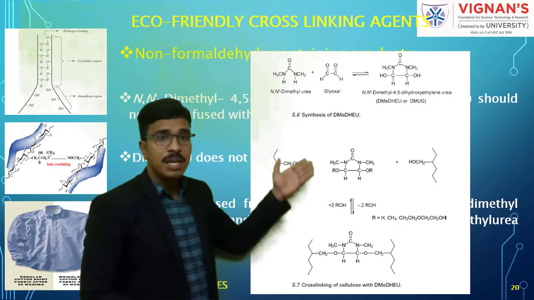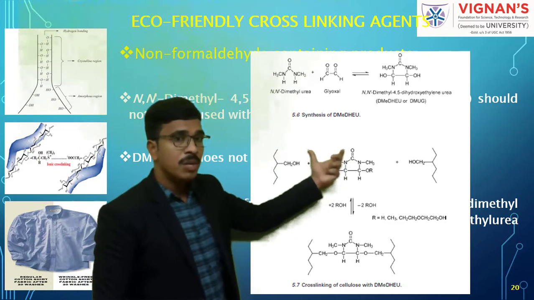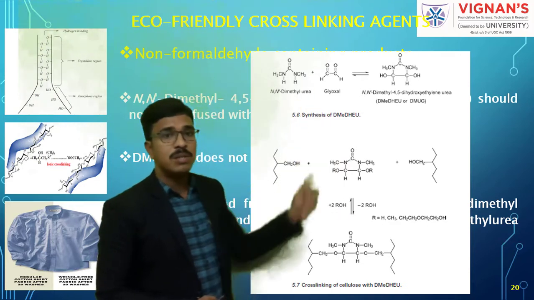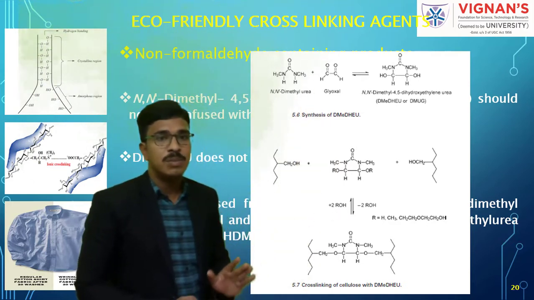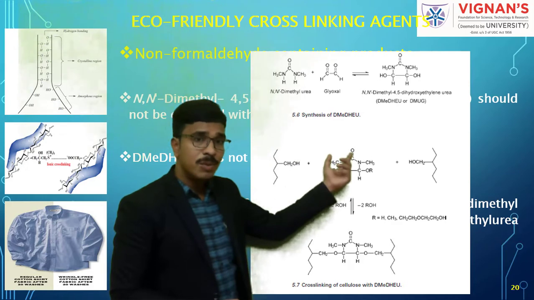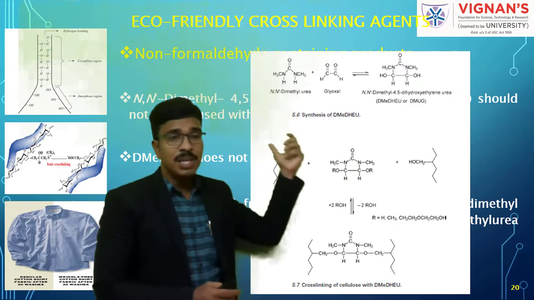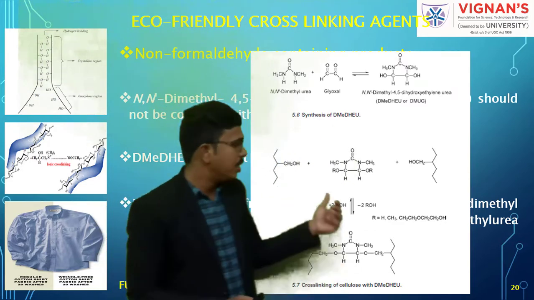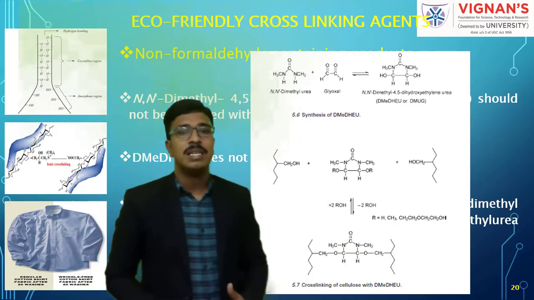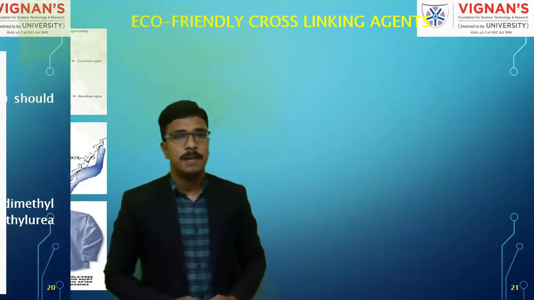Understand? And in the same way, in this DMeDHEU, that reactive group R also comes out. In the same way, oxygen also comes out. That is OR. OR is there in DMeDHEU. So here one OR is there, here also one OR is there. These two OR and then these two hydrogen atoms from the cellulose are separated. That's why here you can see in the reactions two OH. And finally, this is the cross-linking structure with cellulose. Understand?